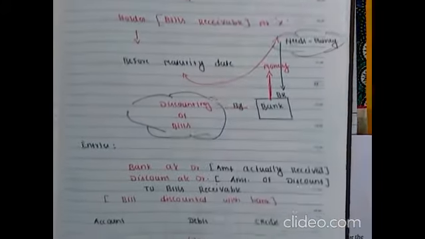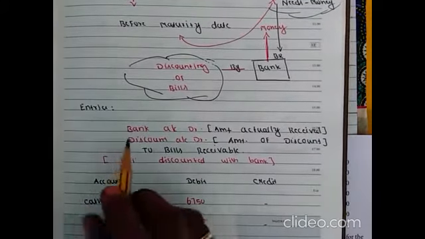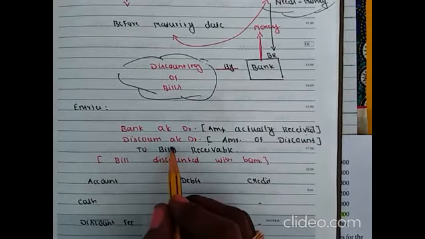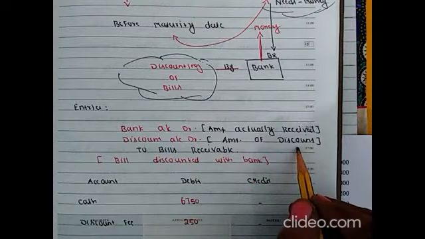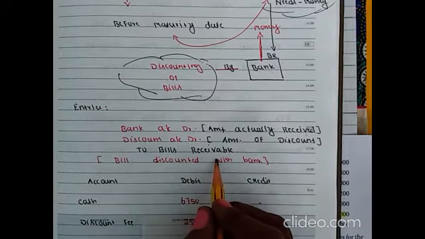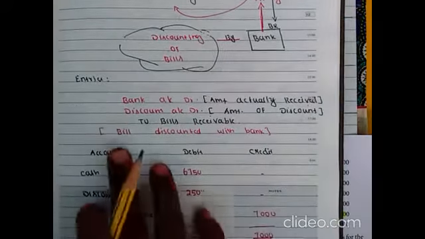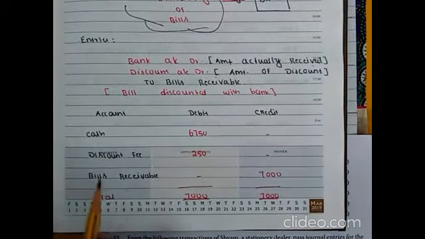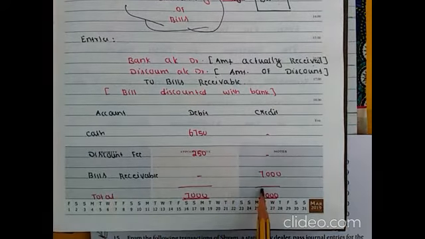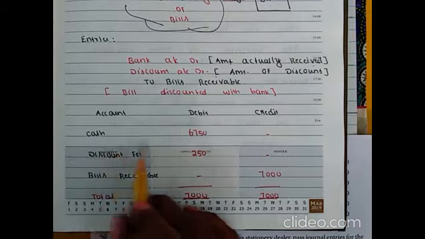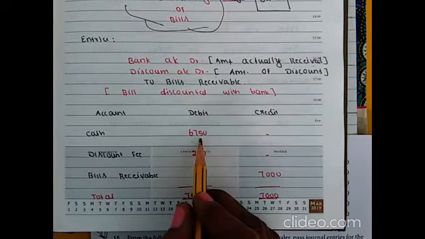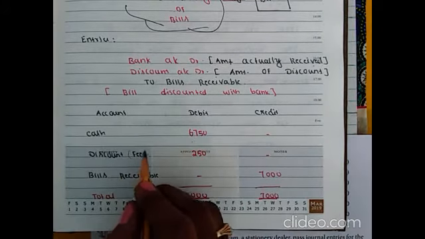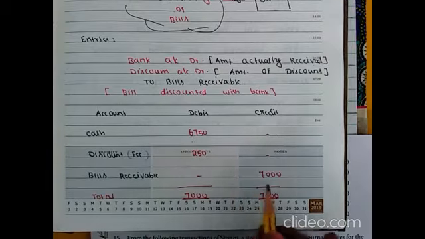So the entry will be: bank account debited, with the amount actually received from bank; discount account, amount of discount charges; to bills receivable account. The narration is bills discounted with bank. For example, for 7,000 worth of bills receivable, cash account debit 6,750 actual amount received from bank, discount, that is fees, 250, to bills receivable 7,000.